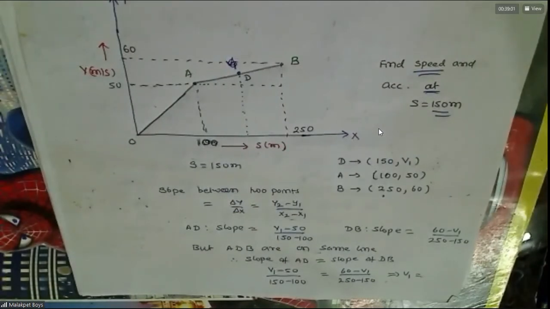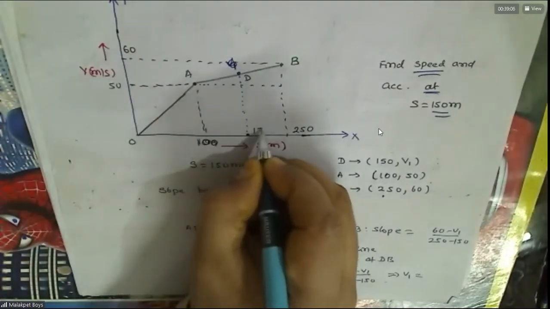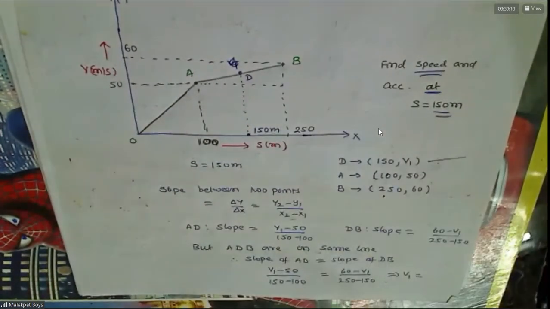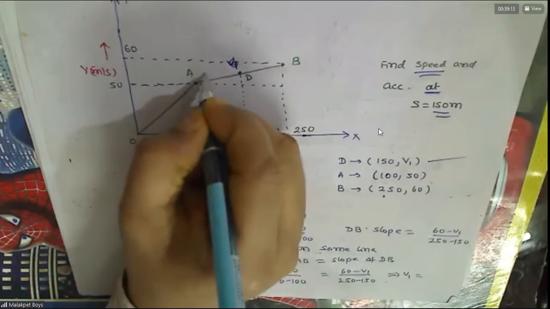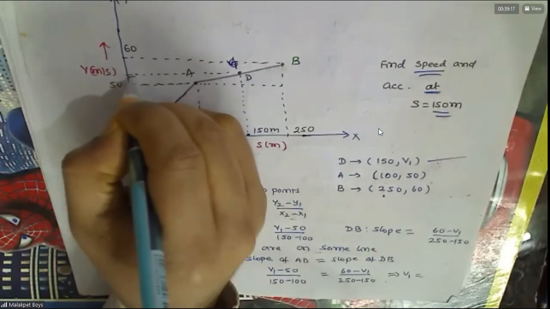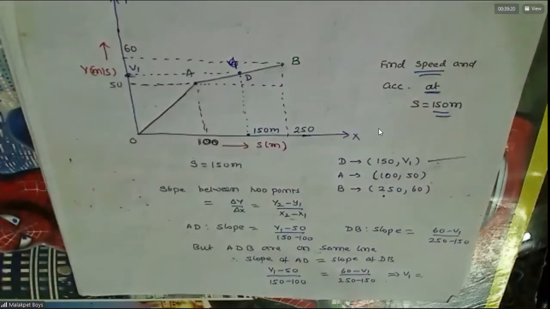Agreed? Point D is at 150 meters, sir. Yes, this is at 150. Okay, sir. I wrote that only, no? Here, the velocity I am taking as v1. How much are you getting here? 10 by 3, sir.